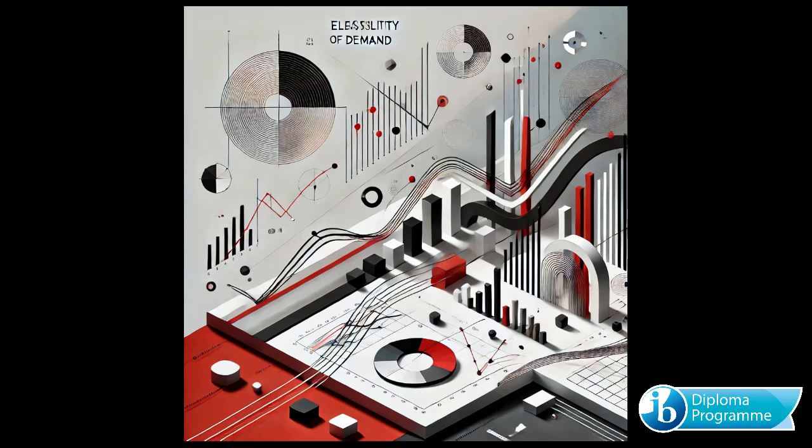But at $7, Mia pauses. That's $2 more each day, $10 more a week. She starts weighing her options: switch to a plain coffee for $3, brew her coffee at home, or perhaps indulge in the latte only on Fridays. This thought process illustrates price elasticity of demand, which measures how sensitive consumers like Mia are to changes in price.